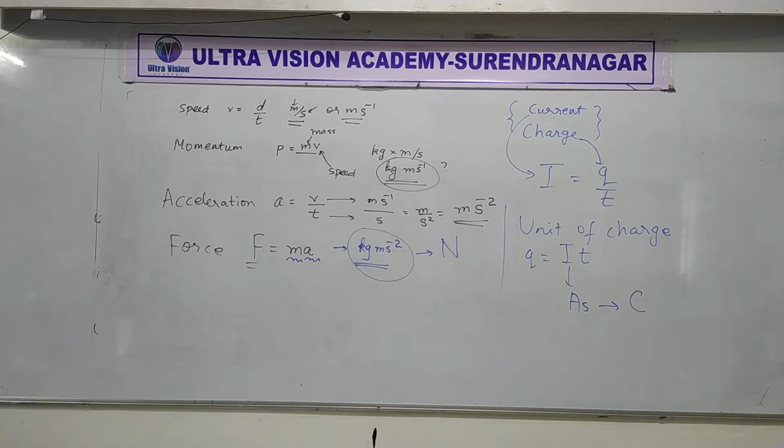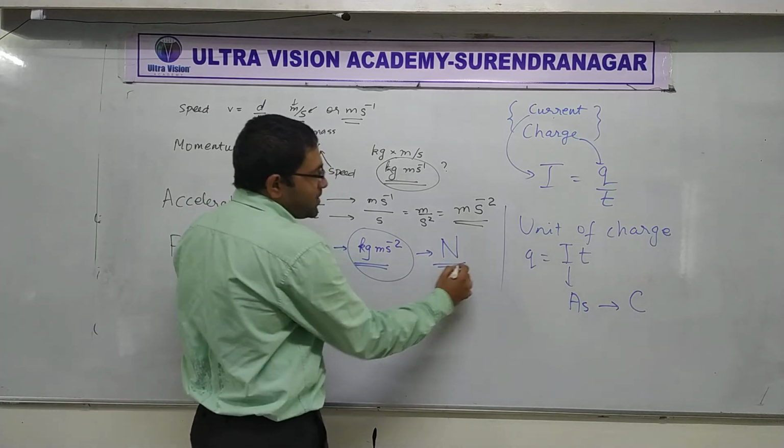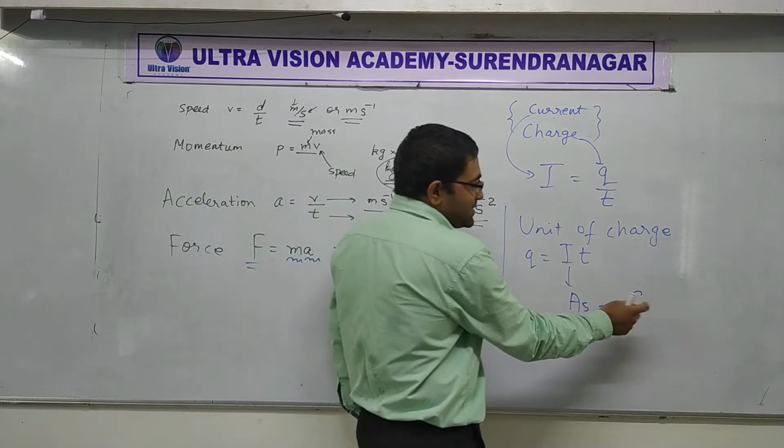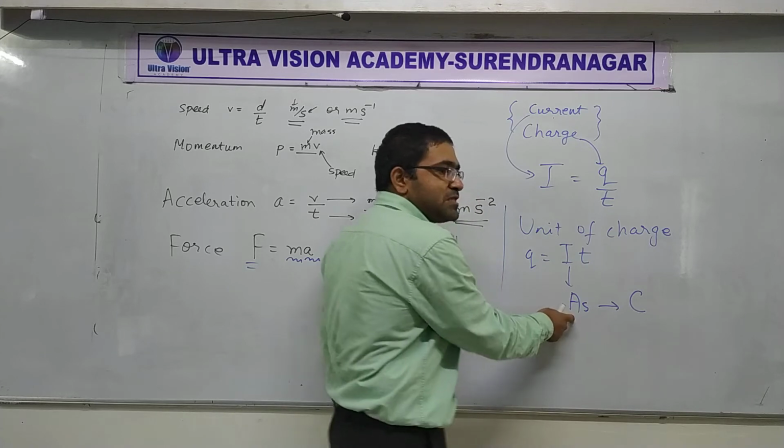Have you studied that in 10th? Very good. So sometimes you have different names, but don't forget, whenever someone says Newton, it means this. Similarly, whenever someone says Coulomb, it means this.